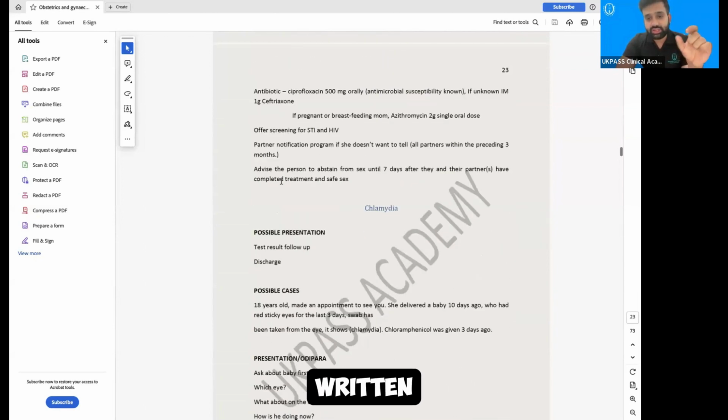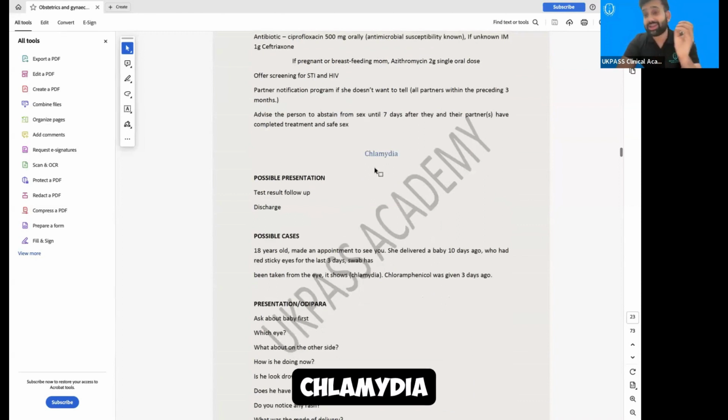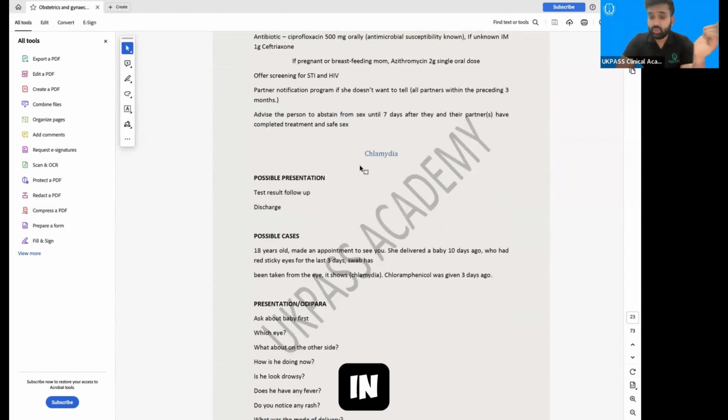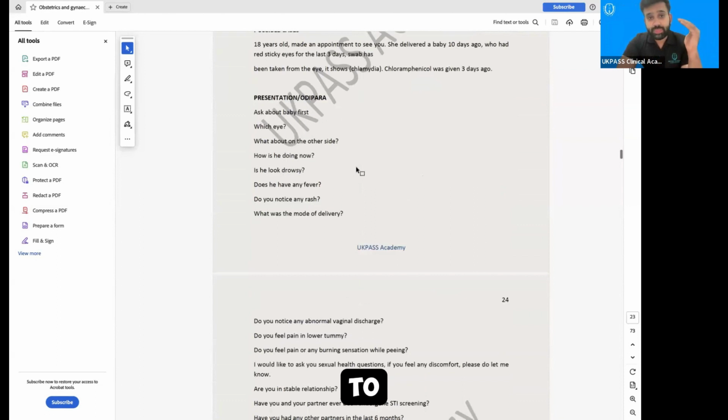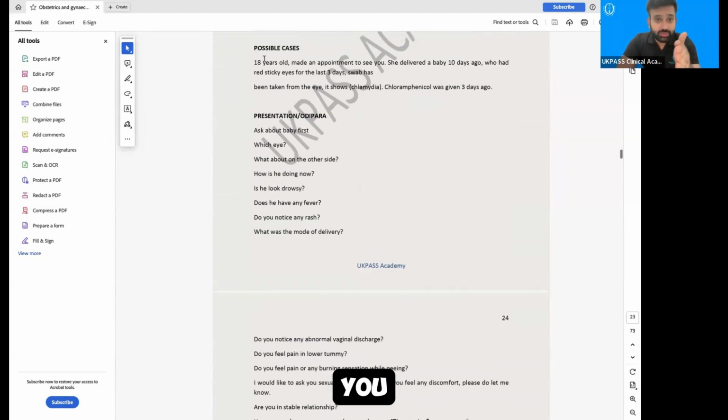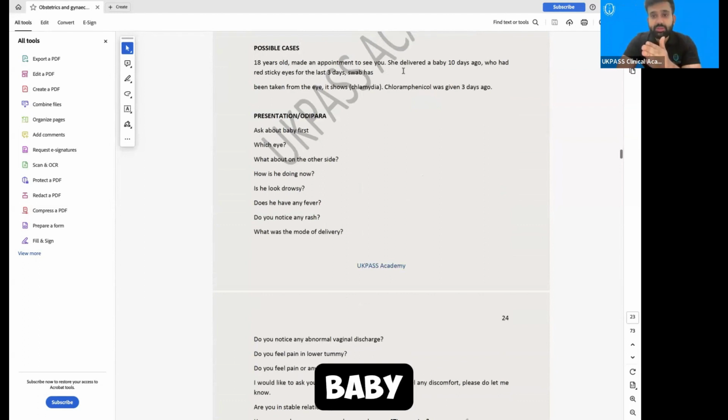So this is all written in the management. If a chlamydia infection is there for the child health, in which the child might have chlamydia, and then having a follow-up consultation, how you are going to manage that. So you will have a possible case like an 18-year-old appointment to see you. She delivered a baby 10 days ago who had red sticky eyes for the last 3 days.